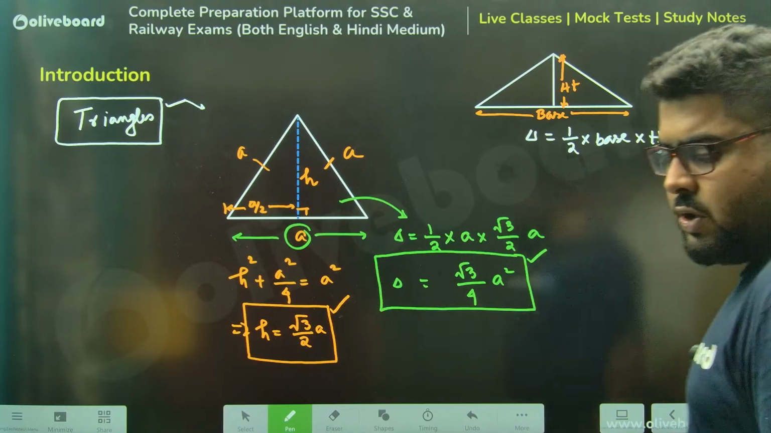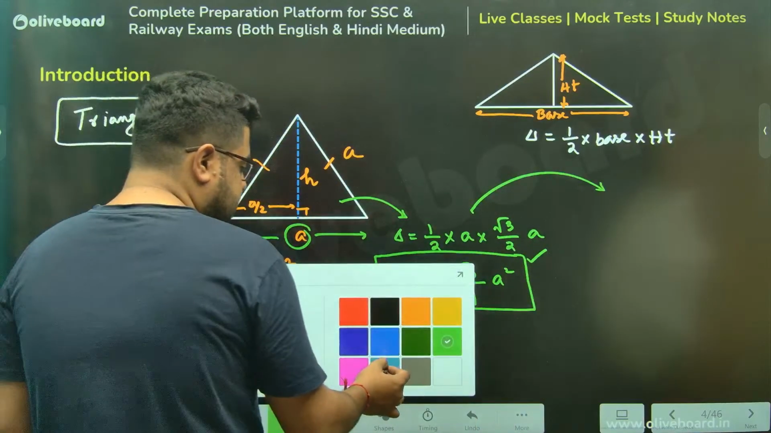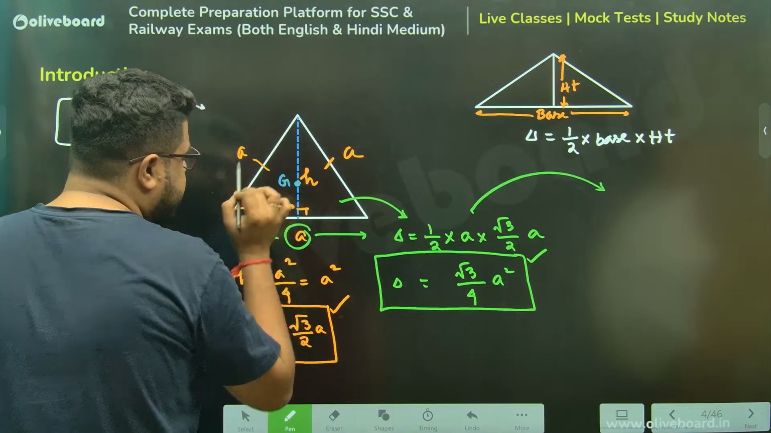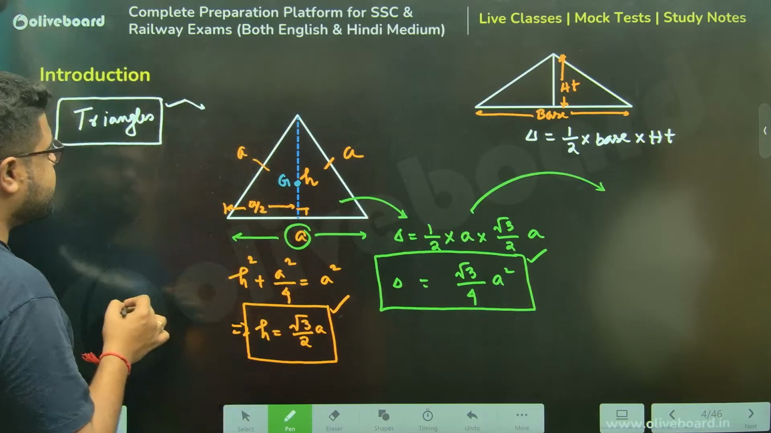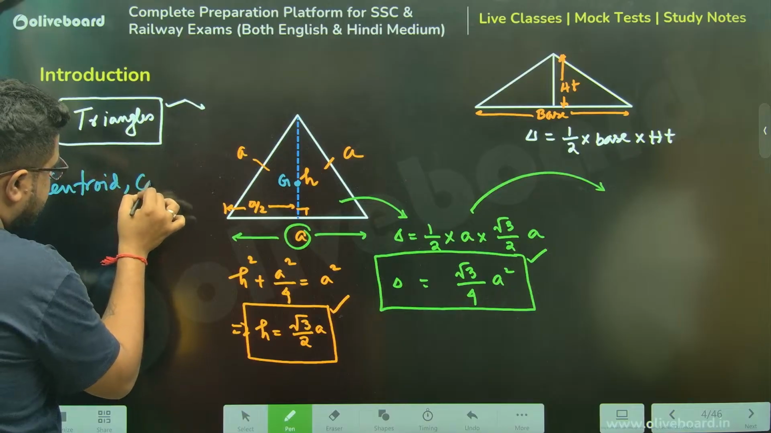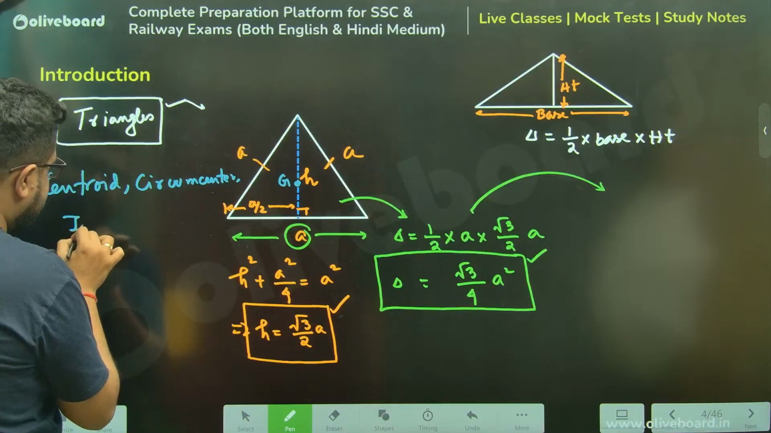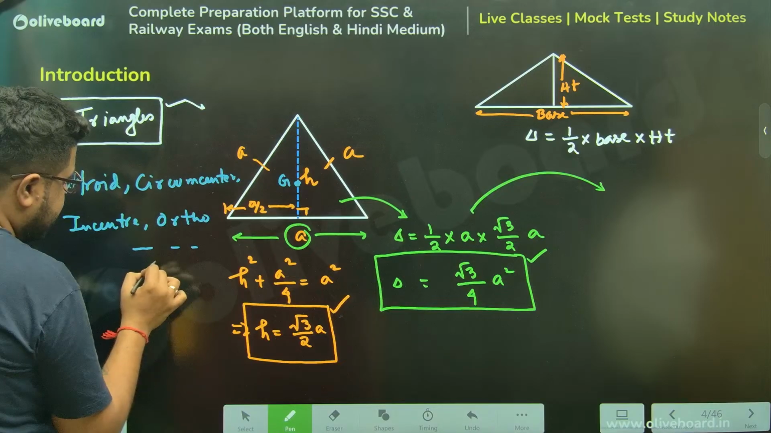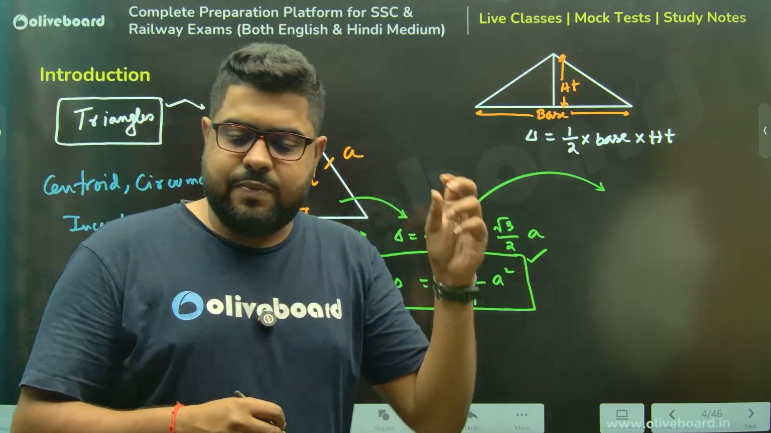Done? Now, sir, once this is done, what can we say? Remember, in any equilateral triangle, this is called your G point, the centroid, on the height only. In an equilateral triangle, your centroid, circumcenter, in-center, and orthocenter are everything the same point only. Same point G, sir.